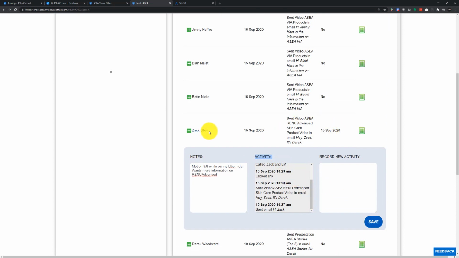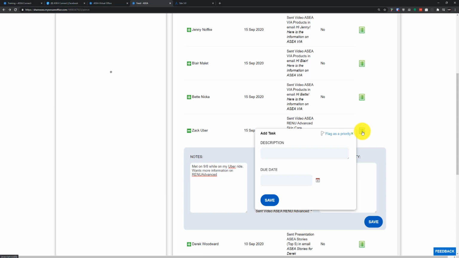So in addition, Zach had mentioned that he wanted me to call him next week. A good way to track that to make sure that you don't lose this is to add a to-do item. So this little list button, if we click on this, it's going to add a task for this particular contact. So let's say here, Zach was busy but wanted to talk more next Thursday. So let's put in a little description of the task.